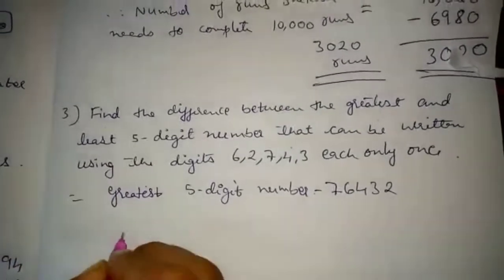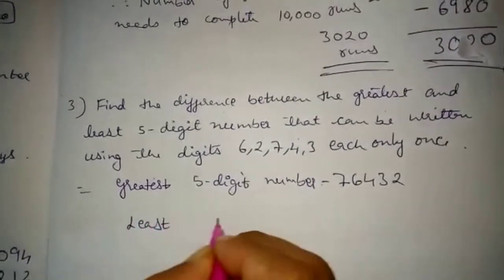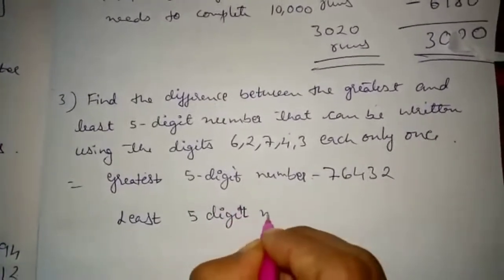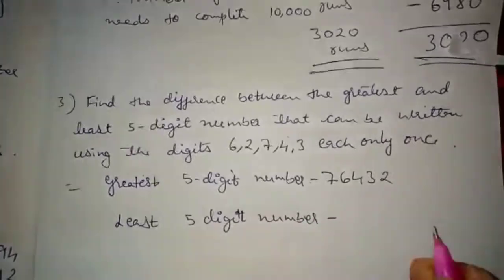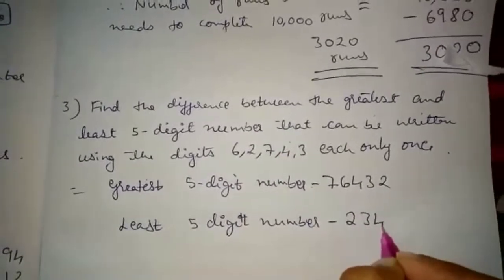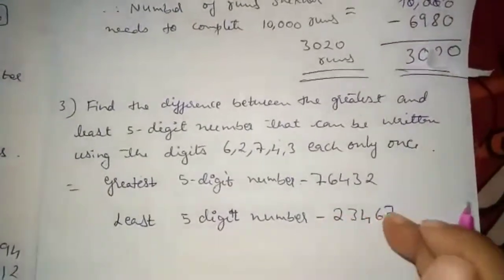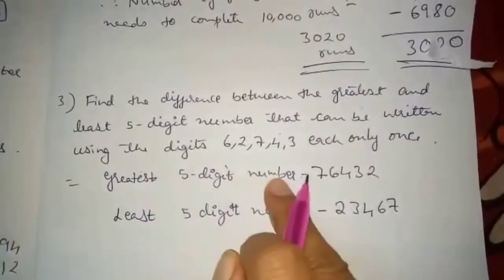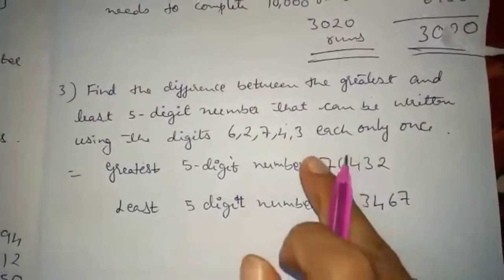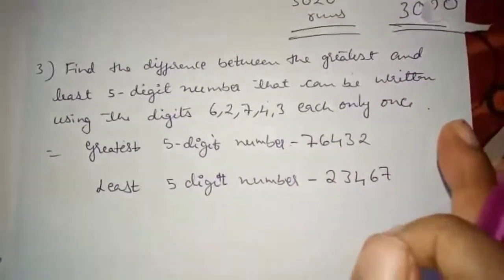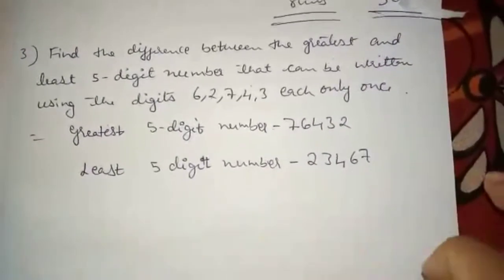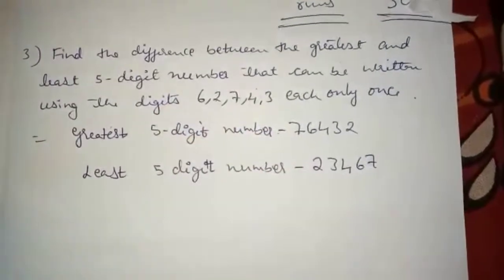Then least or smallest 5-digit number. So now you want smallest, right? Start from the smallest number: 2, next 3, 4, 6, 7. Like ascending order. If they ask greater, descending order. If they ask smaller, ascending order. You all know what ascending and descending order are, I think. Ascending means it starts from smaller to bigger. Descending means it starts from bigger to smaller.